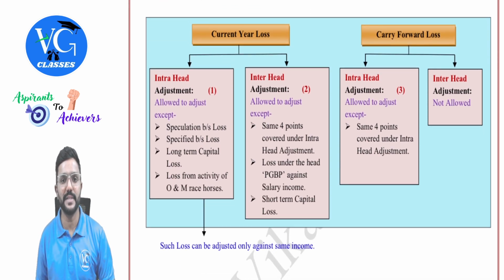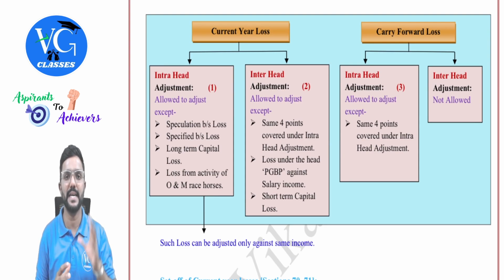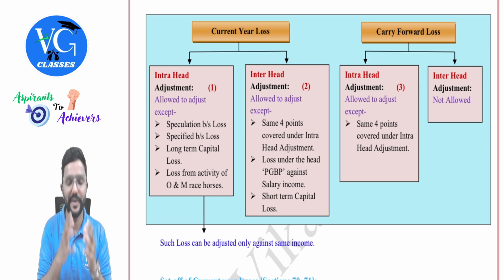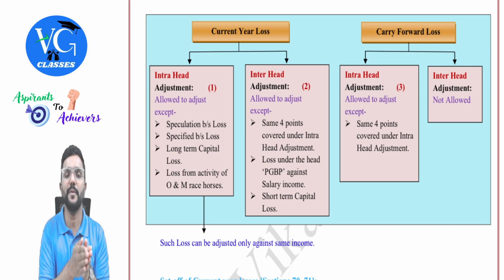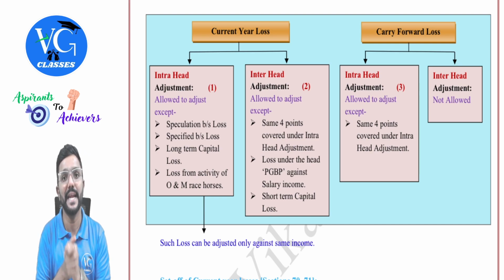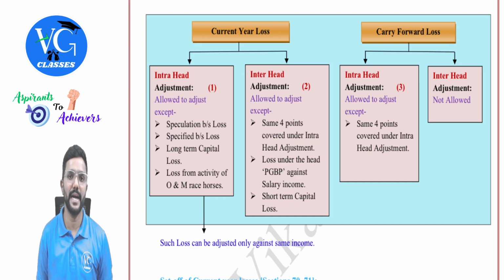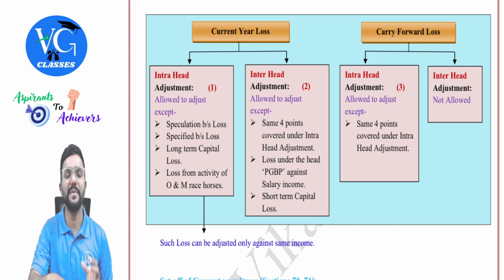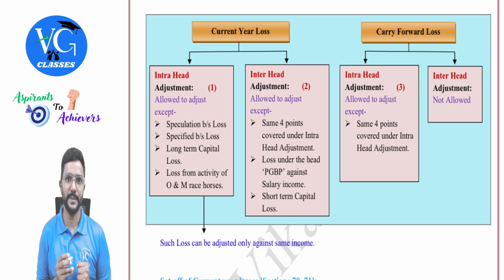First, for income tax purposes, there are two categories of loss, guys. That is current year loss and carry forward loss. Whatever loss the assessee has suffered during the current year is called current year loss. And for current year loss, he has two options. One is you can adjust it within the same head, which we call intra-head adjustment. And if not possible, you can also adjust it against income under other heads, which we call inter-head adjustment. If not possible, only then he will carry forward that loss. And in the subsequent year, it will be called brought forward loss, guys.